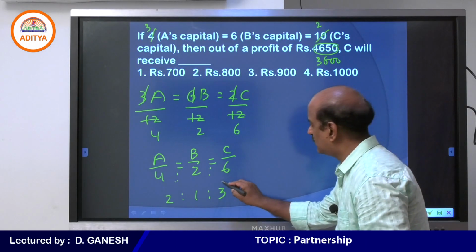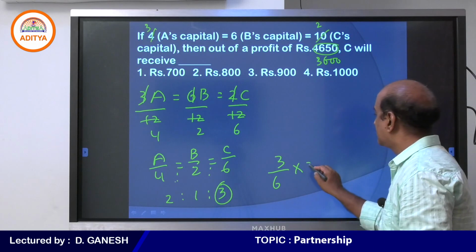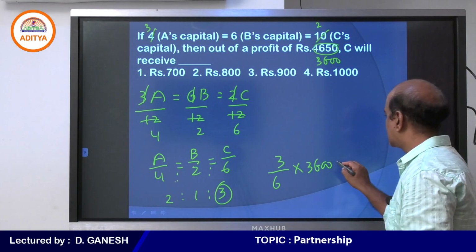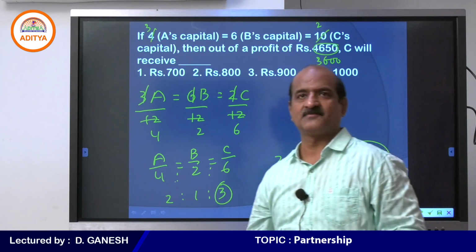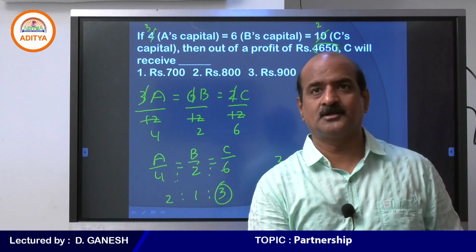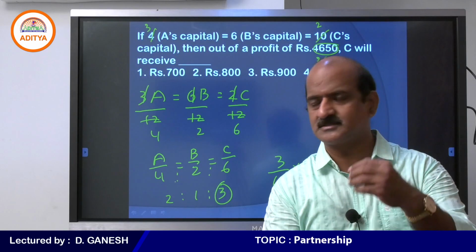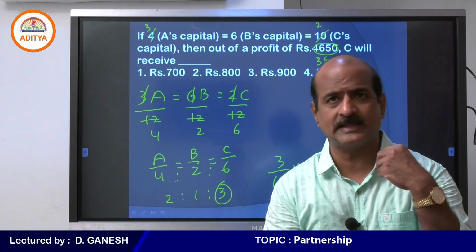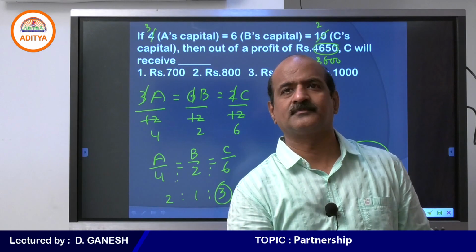And now the question, how much does C get? C gets 3 parts out of 6 into 3600. Hence your answer must be 1800. Students, now do you understand why I am dividing by this number? You might have tried with 6, you might have tried with 24. You can take any number, that is only a convenient number to you.